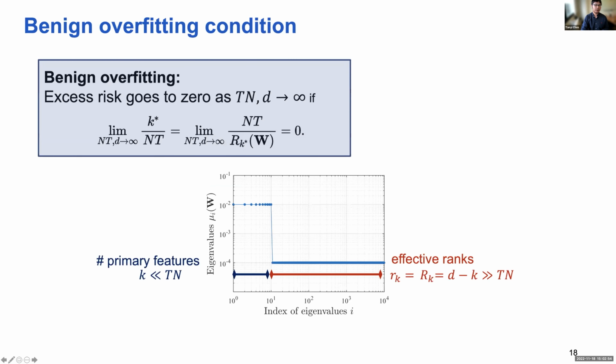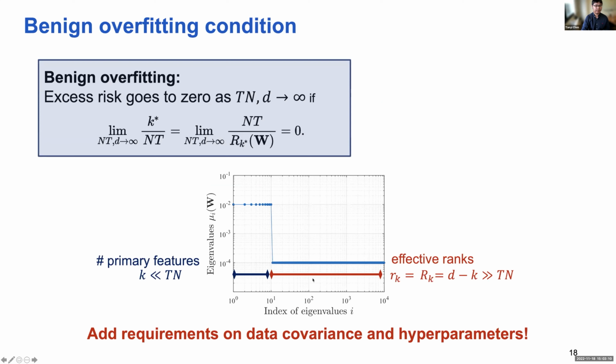The condition that the effective rank needs to satisfy means that the data covariance matrix should have several eigenvalues that are very large, and also many smaller eigenvalues that are uniformly small. They will not decay very fast. So this is a rough idea of what assumptions we need for benign overfitting, or generalizing well, in the overparameterized pre-training stage. We need requirements on the data covariance matrix and the hyperparameters.